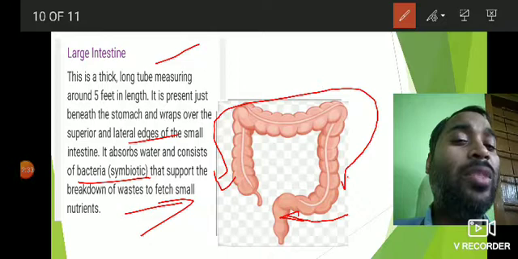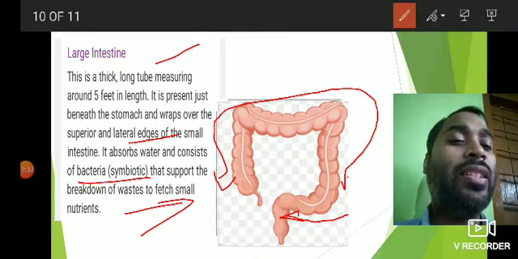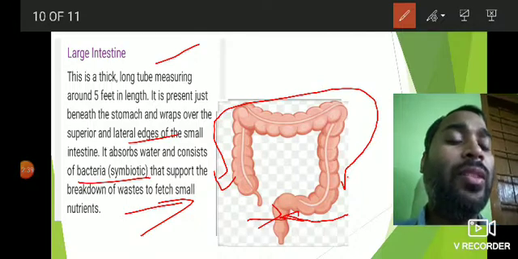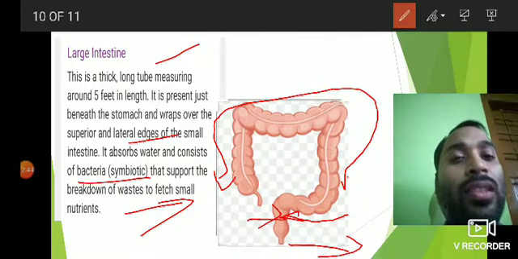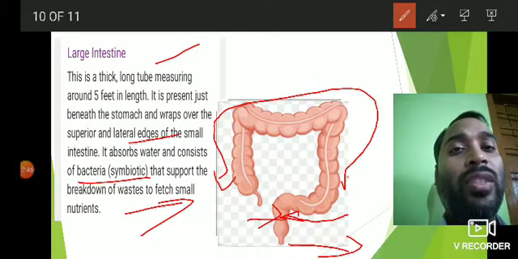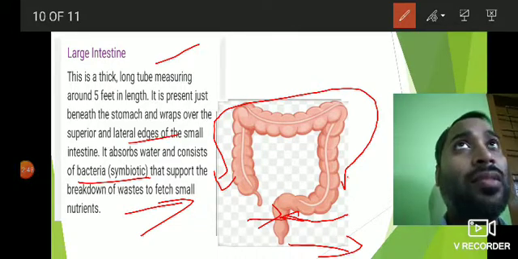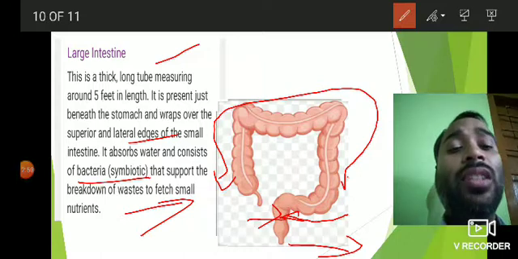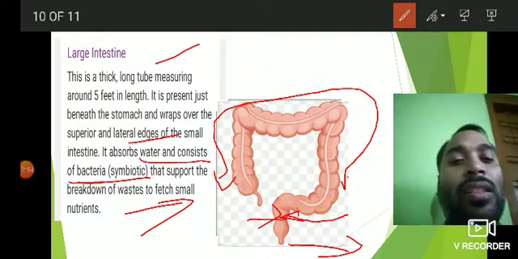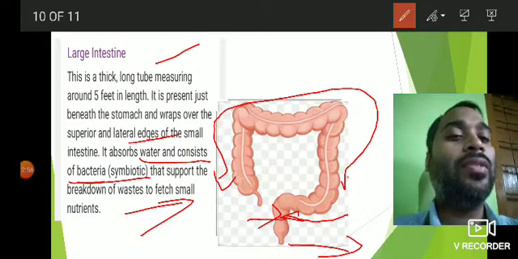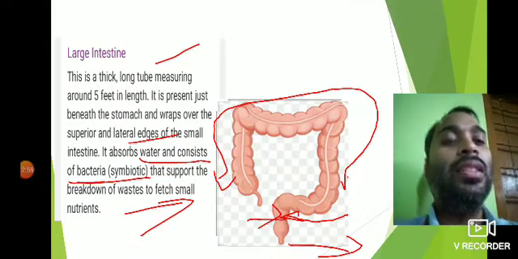So the semi-solid undigested food or waste, we can say, comes to the rectum, from where it is egested out through the anus. So this is how the food moves in the large intestine, and how the large intestine also absorbs some water and nutrients. Then that undigested food moves into the rectum.